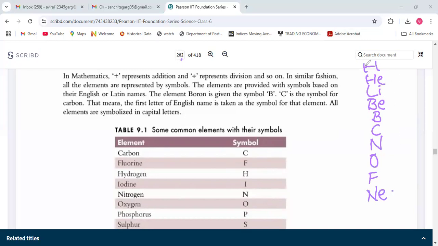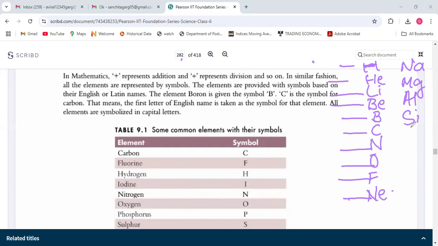10 are done, right? So you have to write the full form also. Hydrogen, helium, lithium, beryllium, boron, carbon, nitrogen, oxygen, fluorine, neon. Yes, full form. That also I will write because I know that this concept is new for all of you. So these are the first 20 elements.